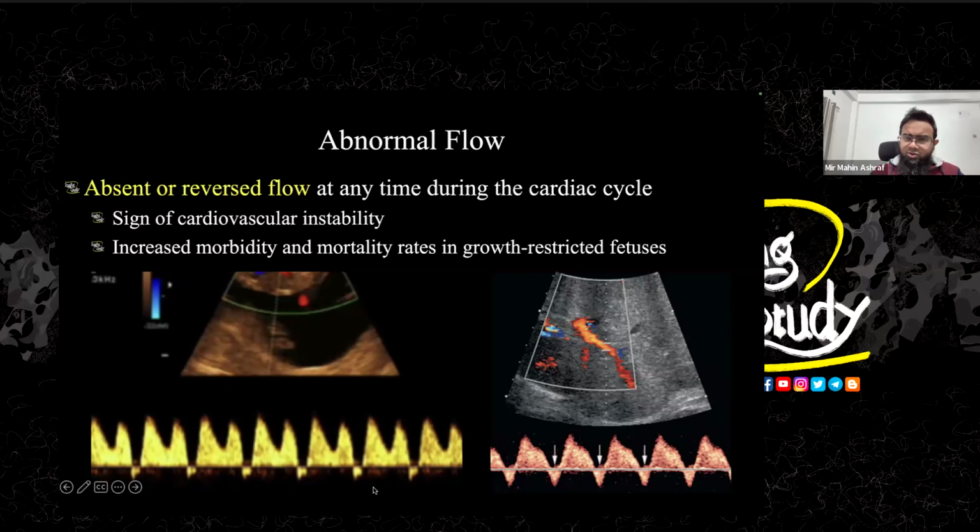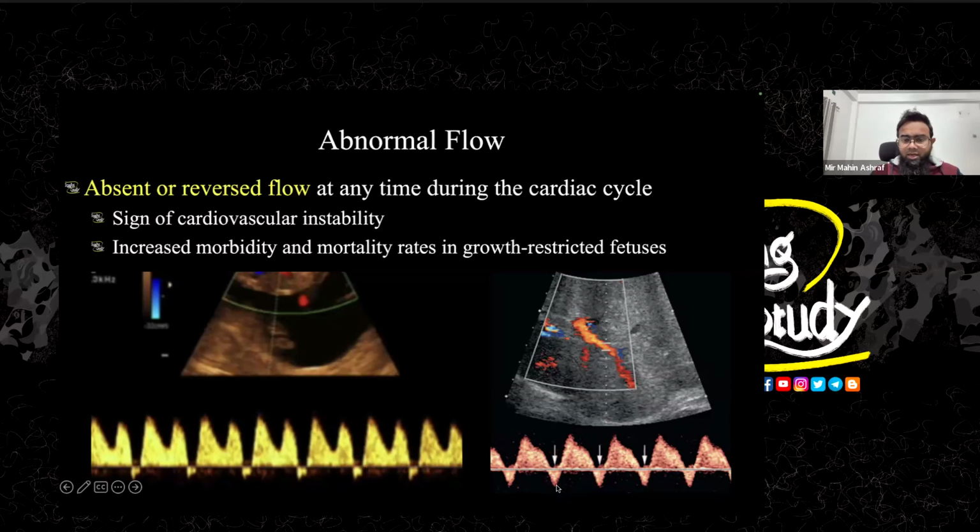And here it's not completely absent, rather you can see some reversal here. So this is the reversed A wave. Make sure to say it as reversed only if you definitely see a gap in between two consecutive waves. So there is a gap here, there is a gap here, and you see the reversal. This is important, this is significant, and this is abnormal. But if you see the waves are continuous and there is a reversal of flow, it might be an artifact. So that may make you a little bit confused.